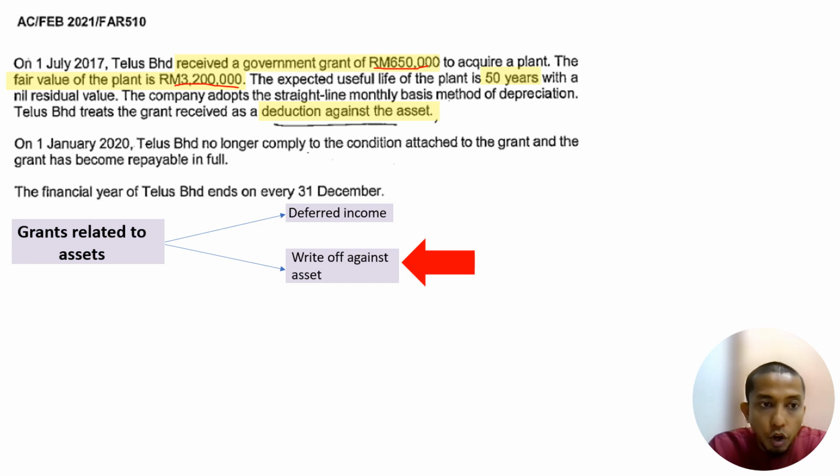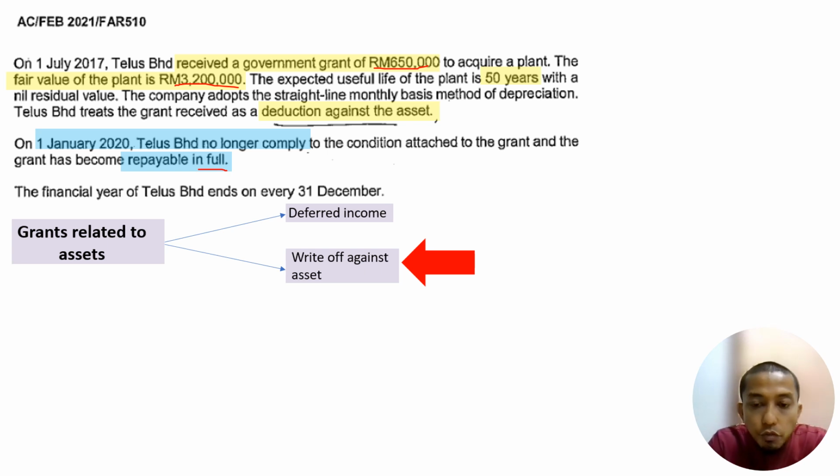All right. So on 1st of January 2020, Telus Berhad no longer complies with the condition attached to the grant, and the grant has become repayable in full. The question mentions in full. Therefore, it is not more than 650; it is a similar amount to 650.